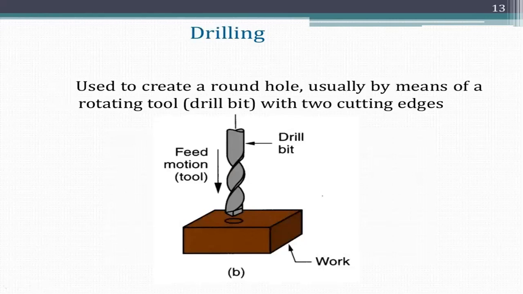Drilling. It is used to create a round hole by means of a rotating tool. The rotating tool is nothing but a drill bit. There are two cutting edges. The drill bit will cut according to the feed motion of the tool. It is used to make a hole in a workpiece. This operation is called drilling.